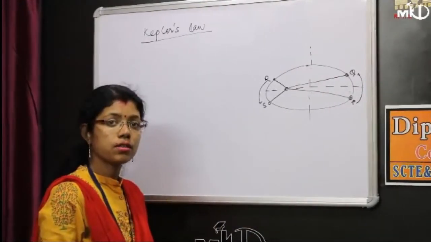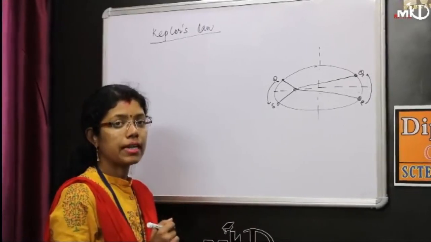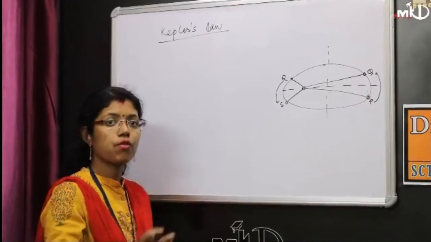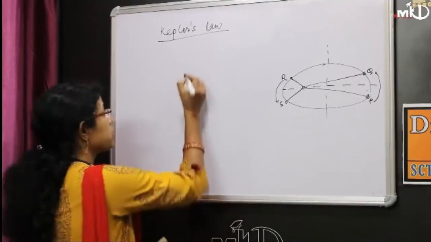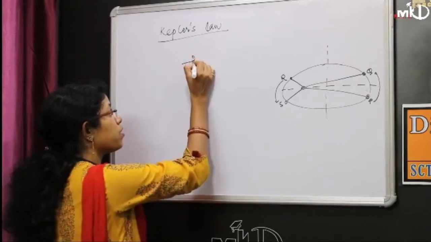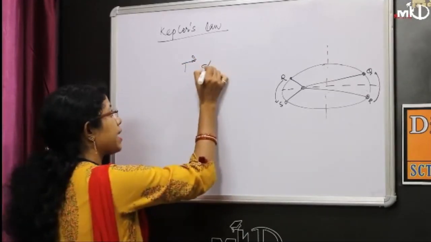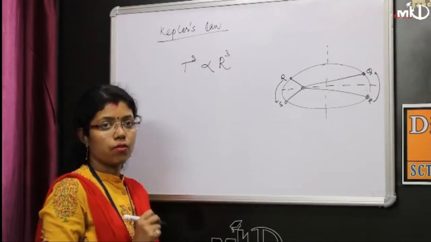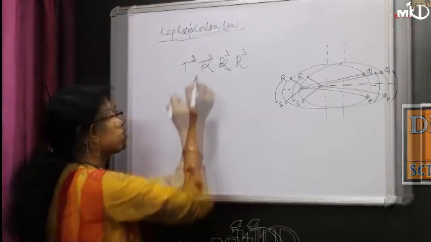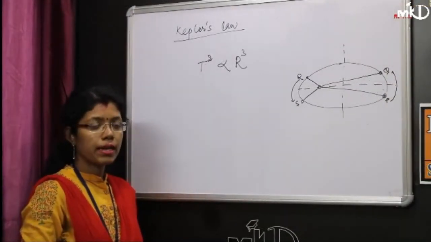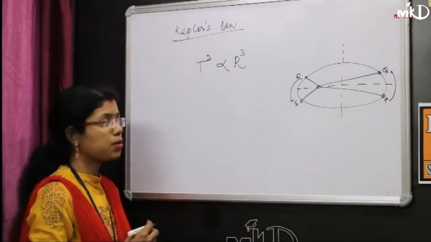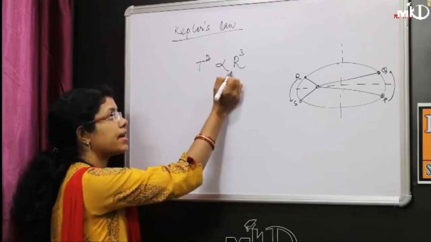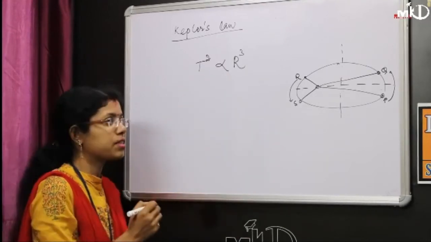The third law of Kepler's law is for time period. What is time period? It is the time taken by the planet to revolve around the sun. As per the third law, the square of the time period of any planet is directly proportional to the cube of the semi-major axis, the radius of the orbit.